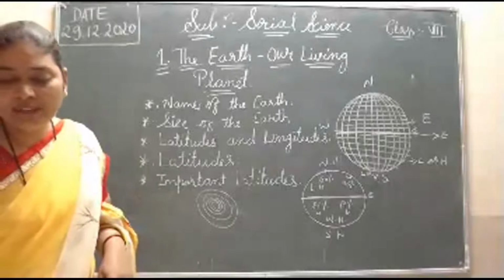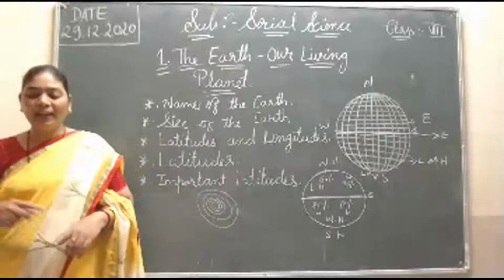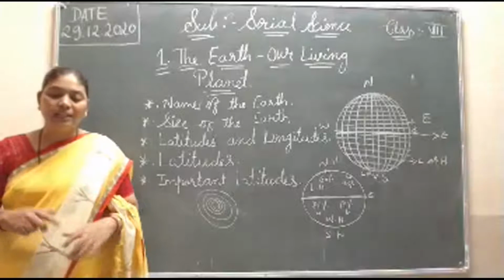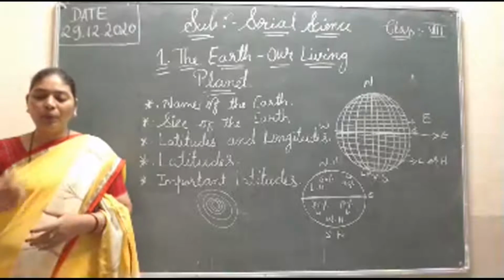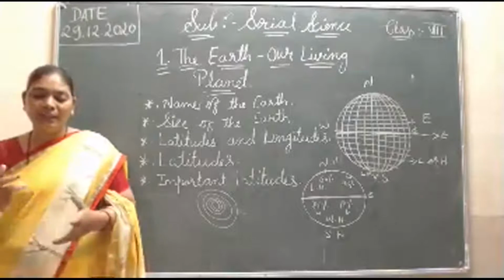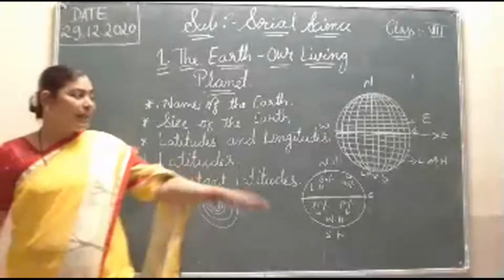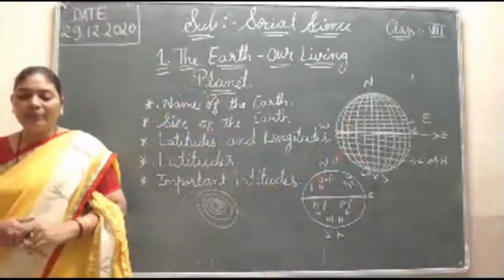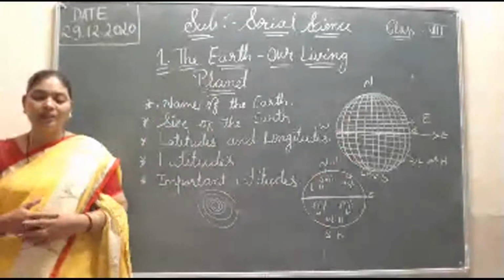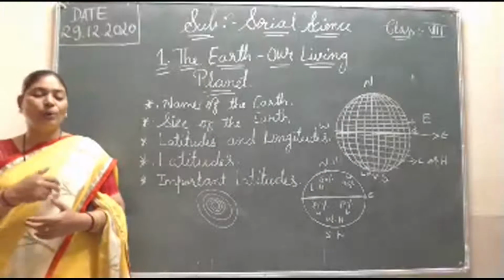So then again we can say that there are 90 degrees of latitude on each side of the equator. 90 degrees north and south are the poles. Including the equator, totally there are 181 latitudes. These are 181 latitudes including the equator on the globe.